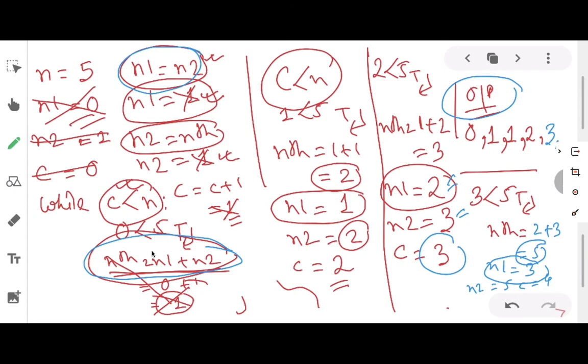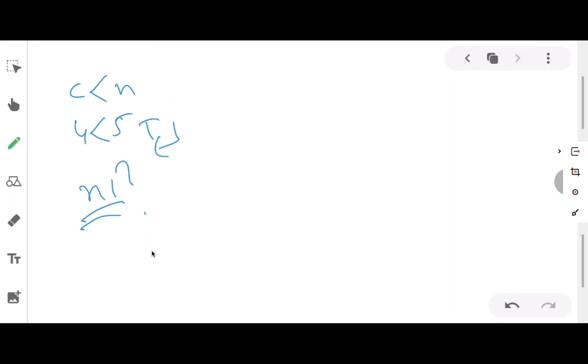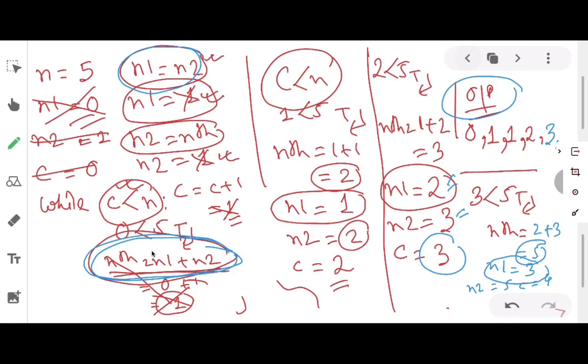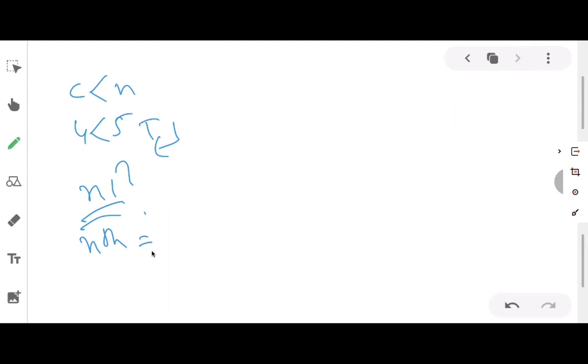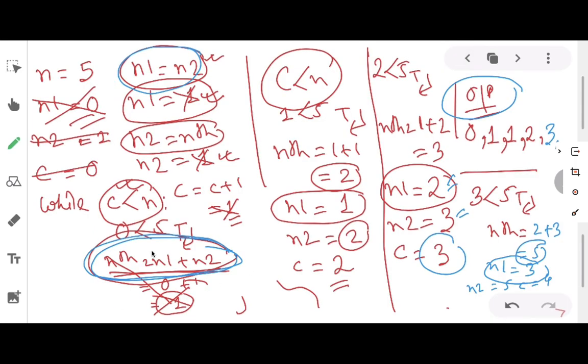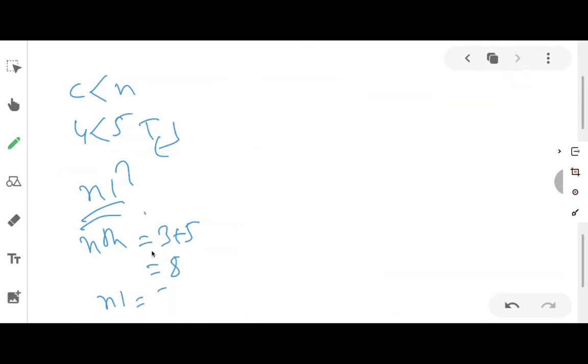After that, what we have? We have the next line, which is nth equals n1 plus n2. What was n1 in the previous step? It was 3, n2 is 5. So 3 plus 5, that is 8. After that, the next line is n1 equals n2. What was n2 in the previous step? It was 5. So n1 will be equal to 5.